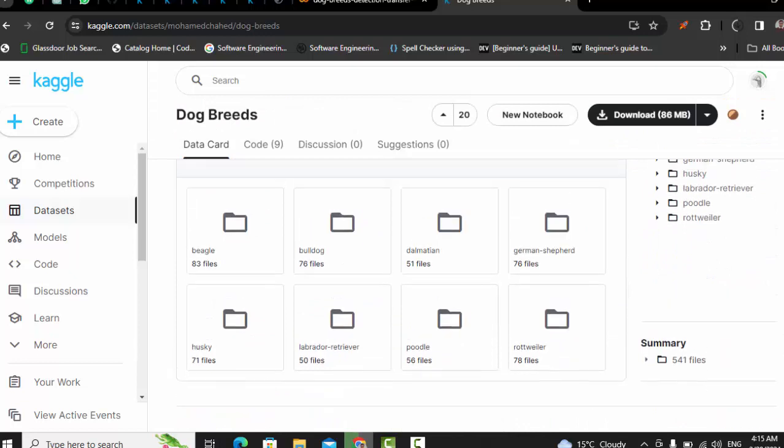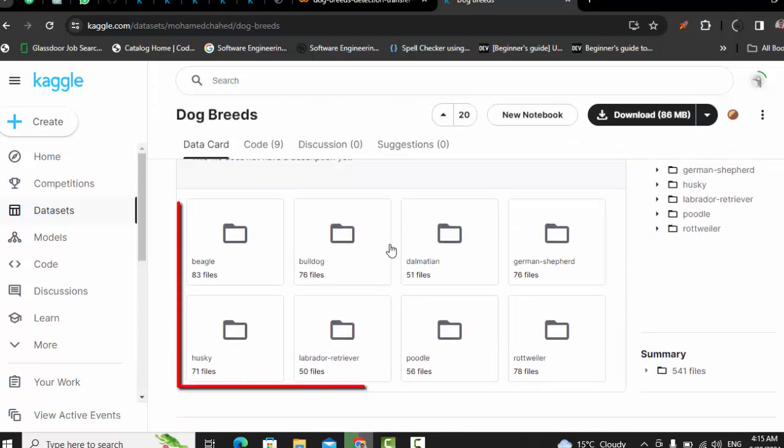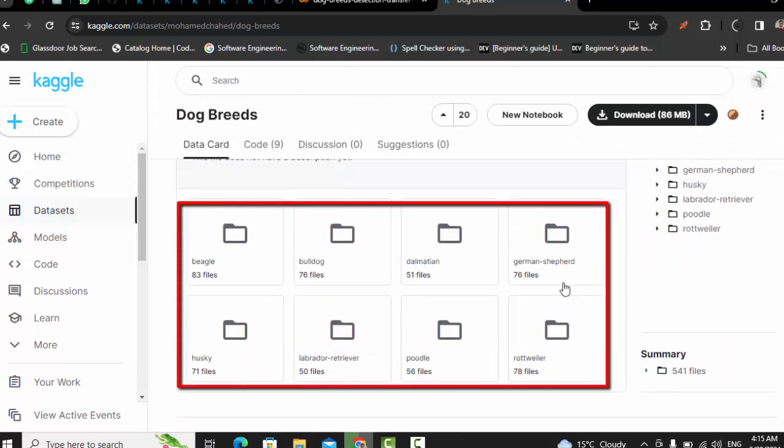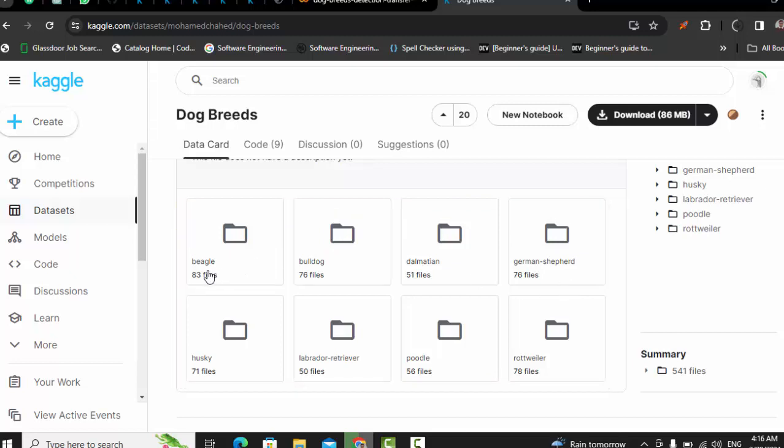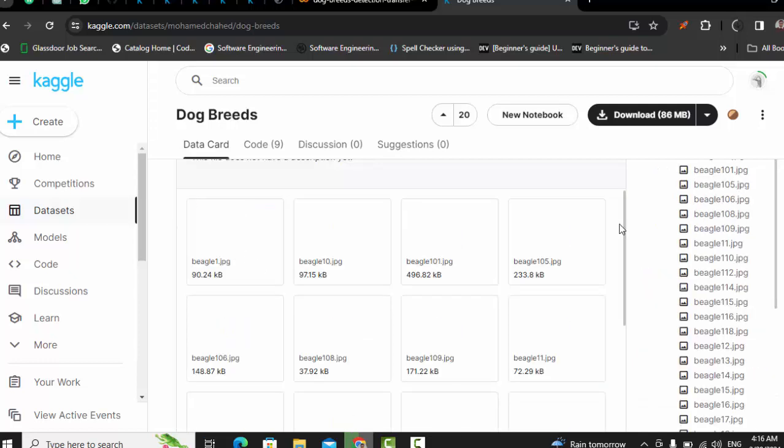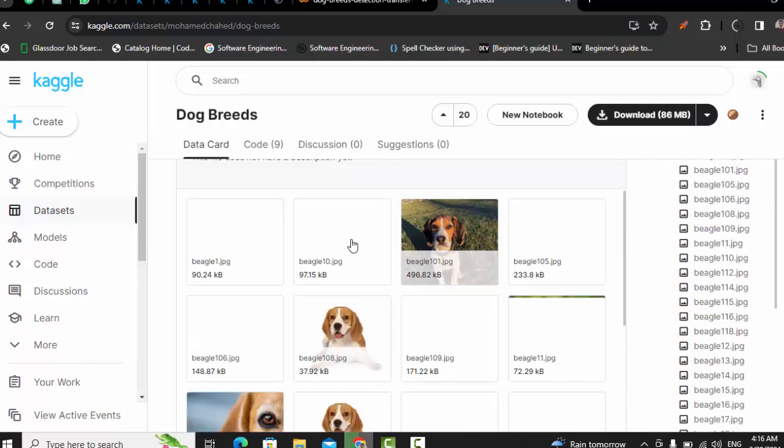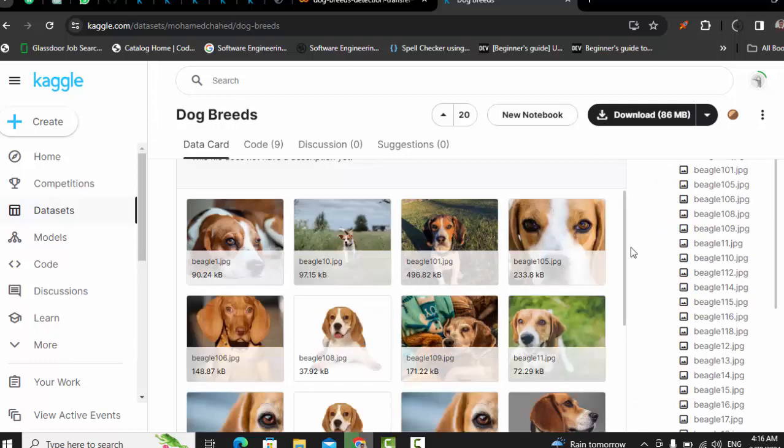But before that, I want to show you, okay, we have 8 folders within one folder, the dog breed dataset. The first folder is known as Beagle. Beagle is a class, a group or breed of different dogs. If I open this Beagle folder, within it we have different images. All these dogs belong to the Beagle class.